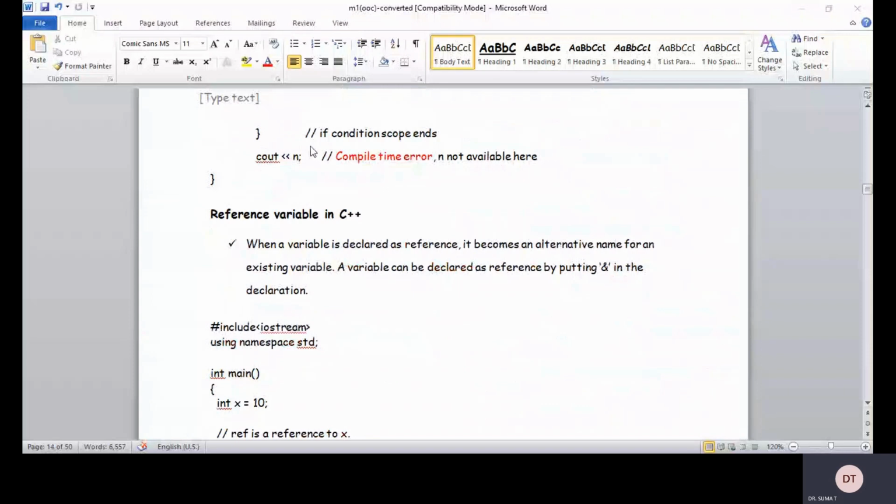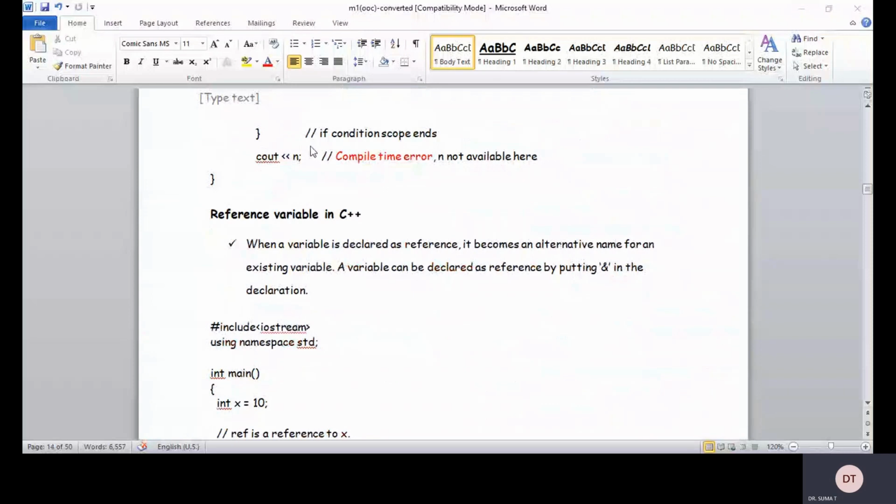That means the same location is referred to by two names, one with the address reference, the other the direct accessing method to that location. So aliases, alternate names, will be there for the reference variables. Anyone changing the particular value is reflected in the other also.